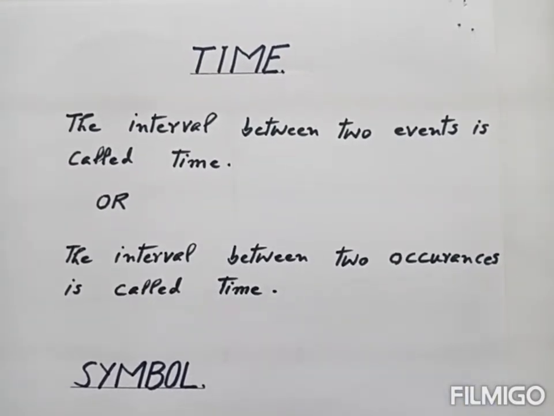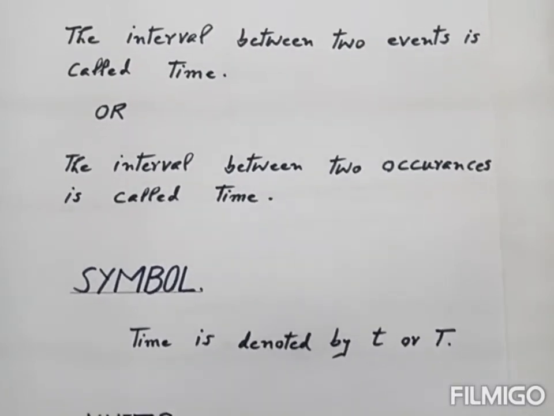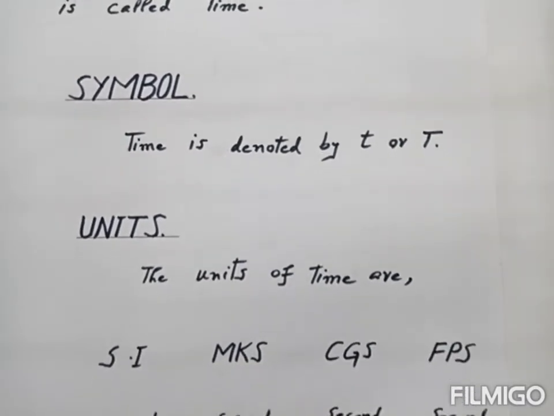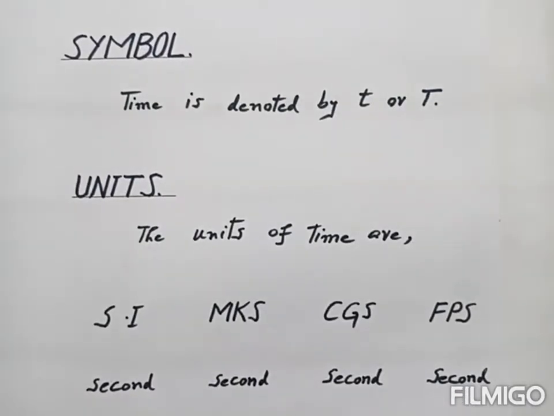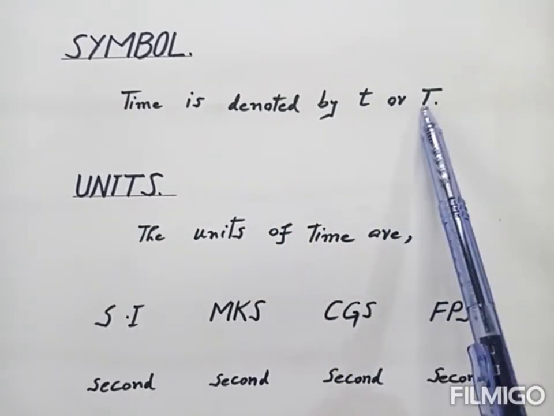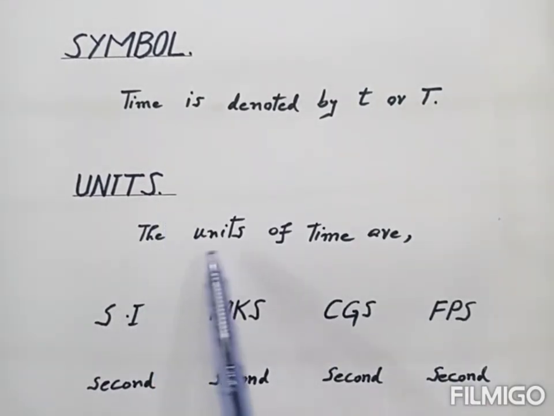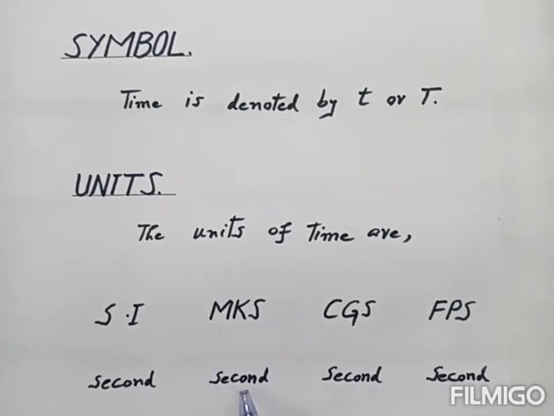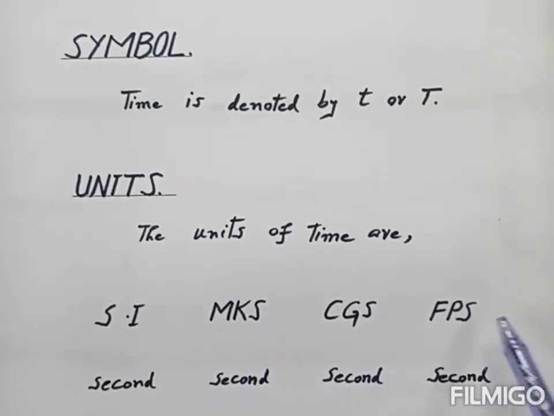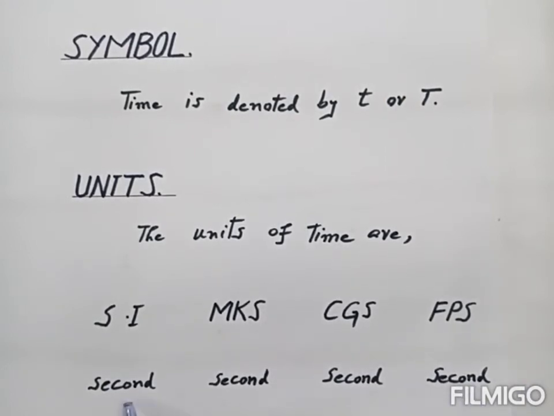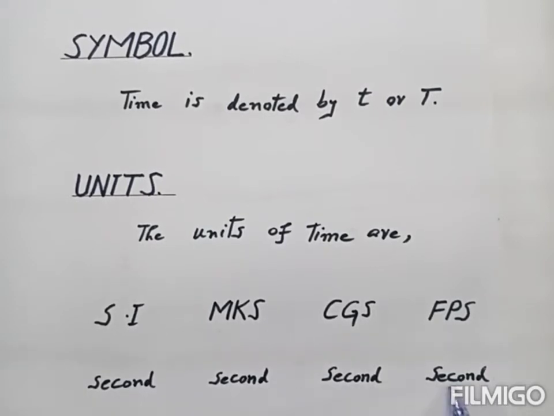Now the time is denoted by the symbol T. Time is denoted by small t or capital T. These are the symbols of time. Now the units of time. What are the units of time? The unit of time in SI system is second, in MKS system is second, in CGS system is second, and FPS system is second. So unit of time is the same in all the systems.